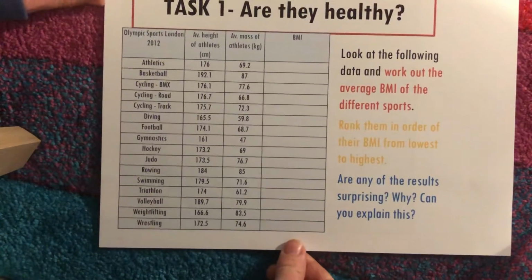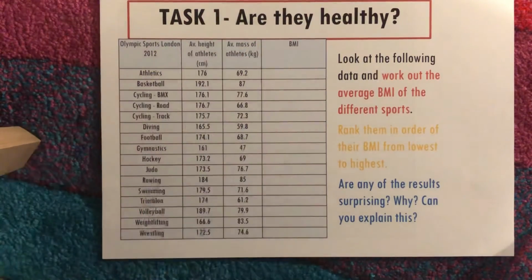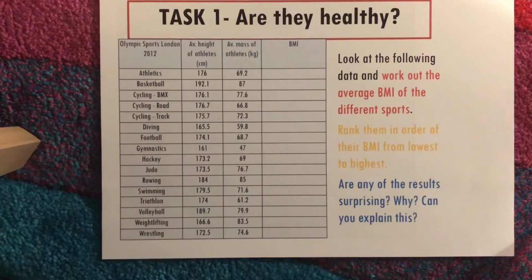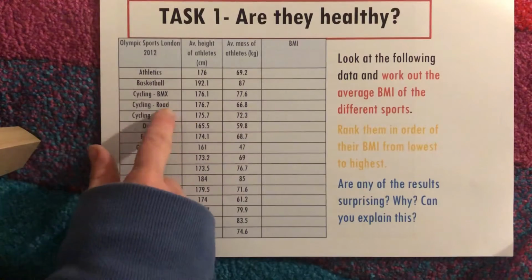Okay, now we're going to go a little bit further onwards now. Now, there's a table here, you'll see. I'm going to ask you to draw the table out shortly, but don't draw it as it is now, because you're going to need 2 extra columns going onto it. But what I'm going to ask you to do is to look at this data table, and when you draw it out, I'm going to ask you to work out the average BMI of several different sports. So I've got athletics, basketball, cycling, BMX road and track.